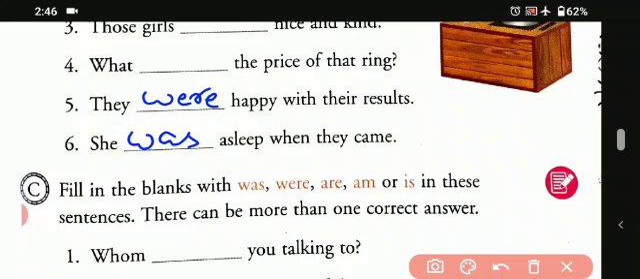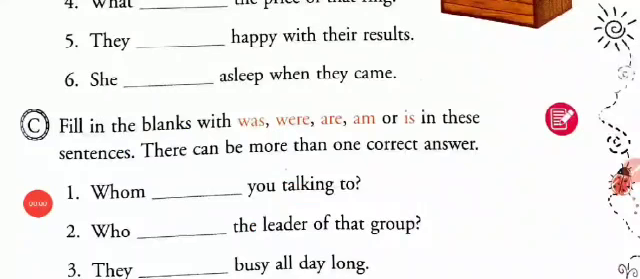Okay students, this is how we'll be doing these exercises. Now we'll do another exercise. Fill in the blanks with was, were, are, am, is in these sentences. There can be more than one correct answer. So students, we can use more than one correct answer.